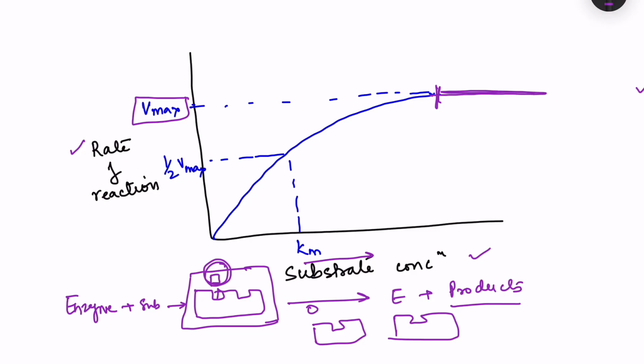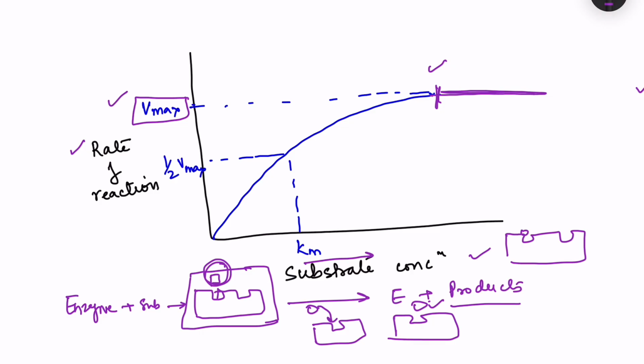Initially the substrate is less, so only this substrate is going to bind to this particular enzyme. We don't have any more substrate to bind to another enzyme. So as the substrate increases, it is going to occupy more and more of the enzyme, and hence we get an increase in the rate of the reaction. Ultimately, all the enzyme will be occupied and we have a maximum velocity of the reaction. That is known as Vmax.